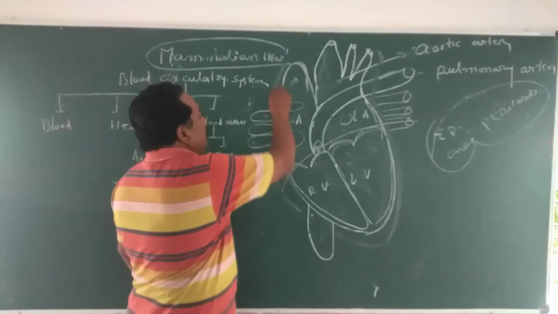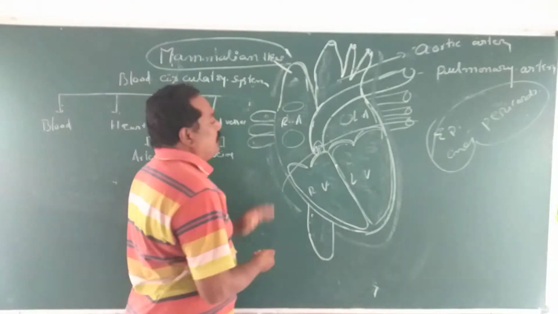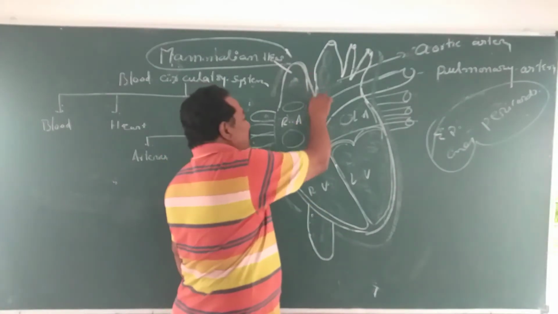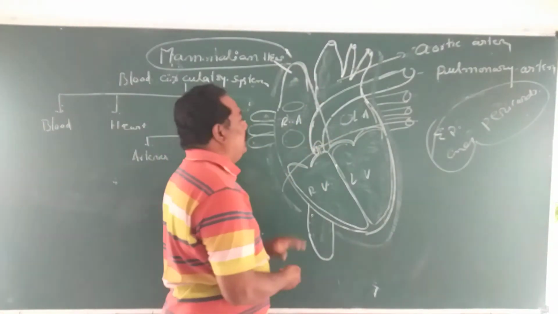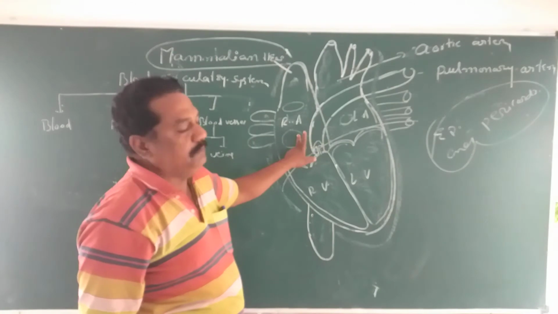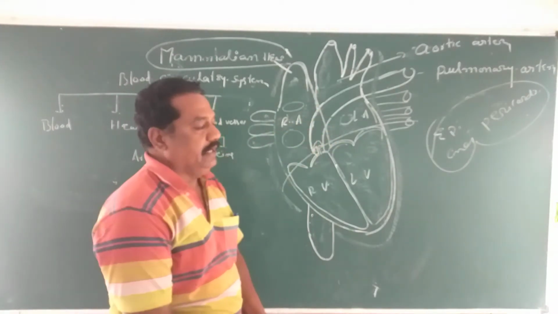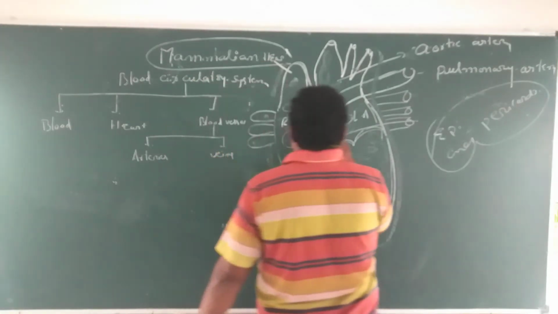First, there are two auricles, the right auricle and the left auricle. The auricles are separated by a divider called the septum, the interauricular septum. Through the interauricular septum, the two auricles, right and left, are divided.